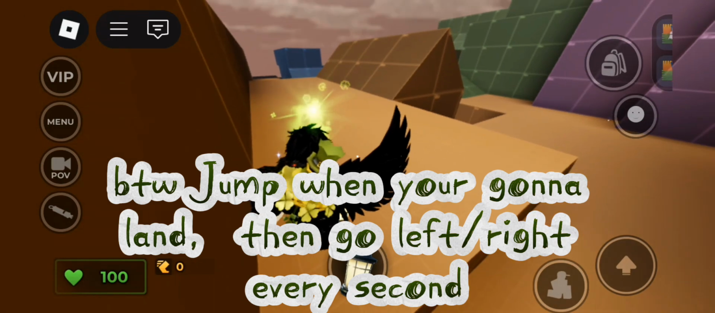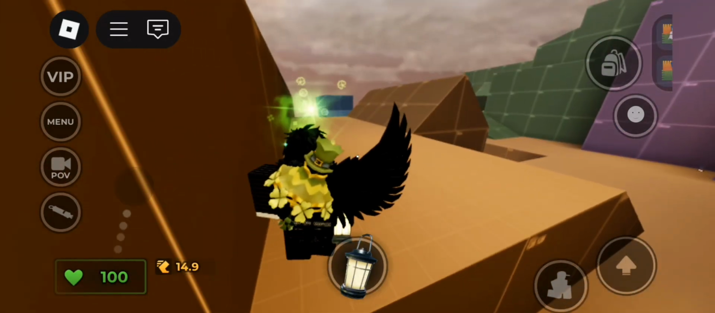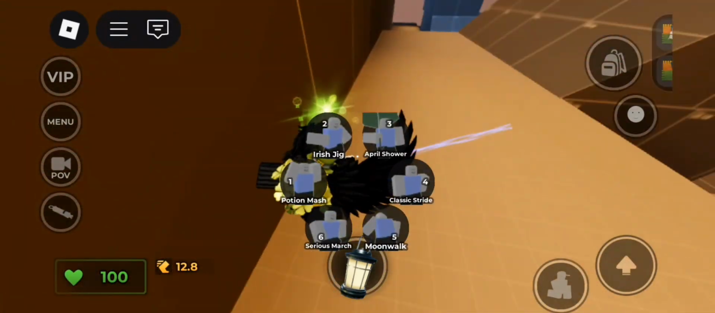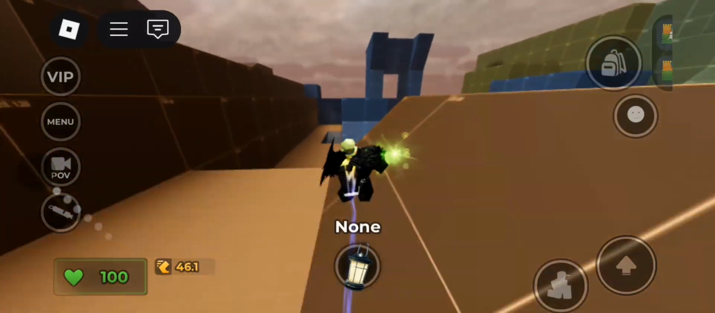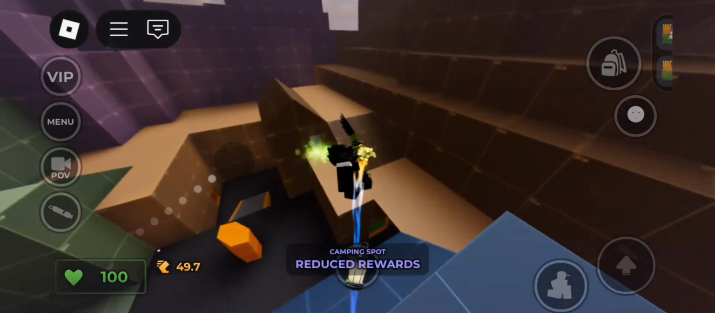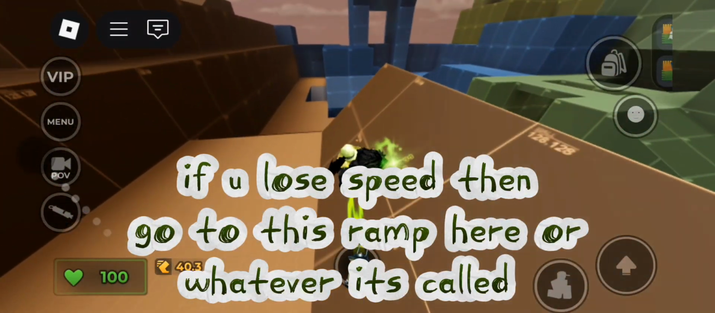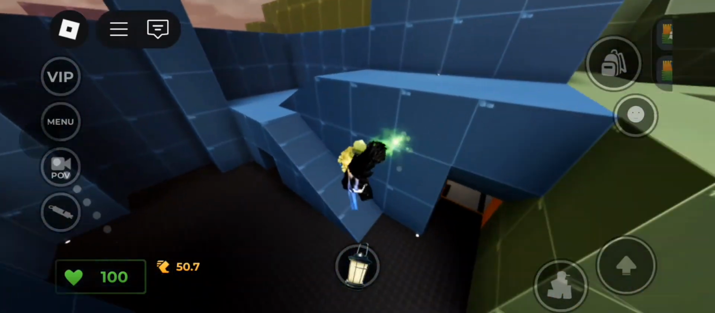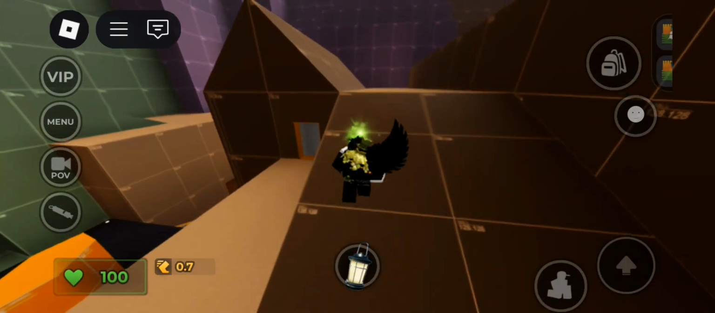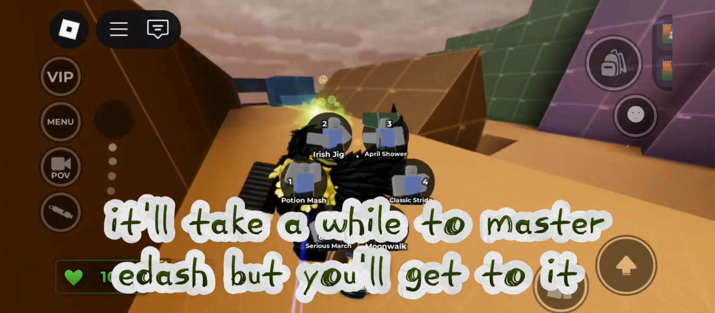BTW, jump when you're gonna land, then go left, right every second. If you lose speed, then go to this ramp here or whatever it's called. It'll take a while to master add dash, but you'll get to it.